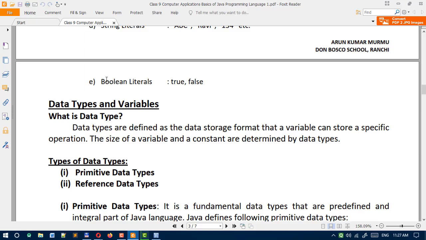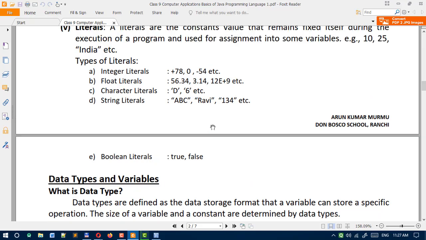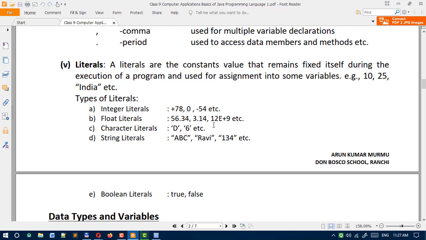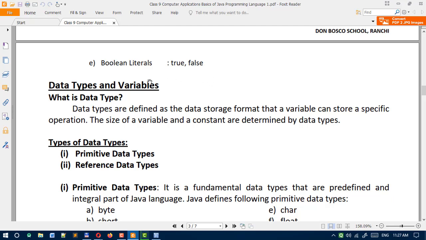Okay, next thing, boolean literals. There are only two boolean literals. First one is true, second one is false. Wherever we use true or false, it is written with a small letter. These are known as boolean literals. So these are the types of literals. For easy remembrance, keep in mind literals are the constant values we use in our Java program. Okay, next thing here, data types and variables.